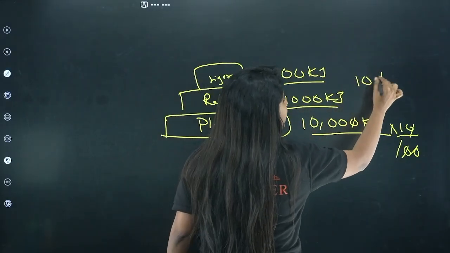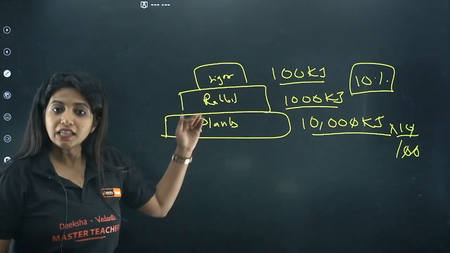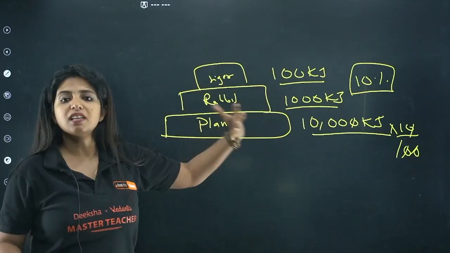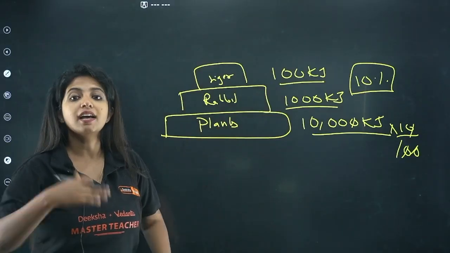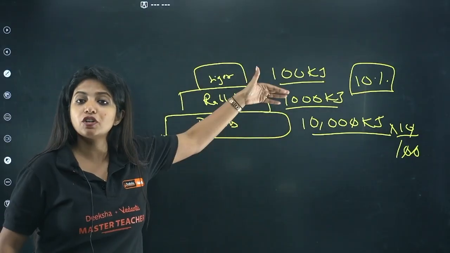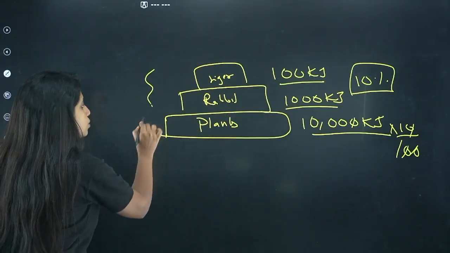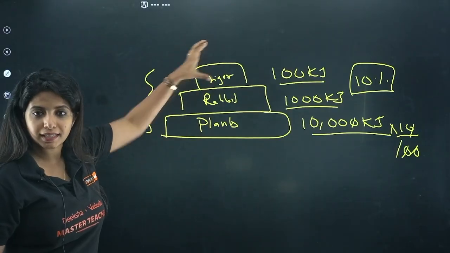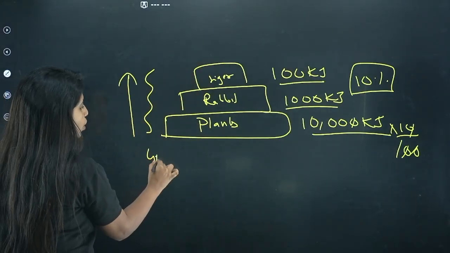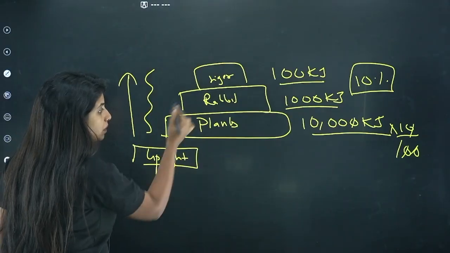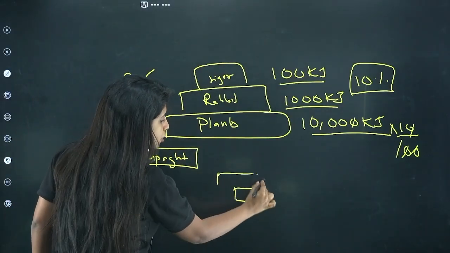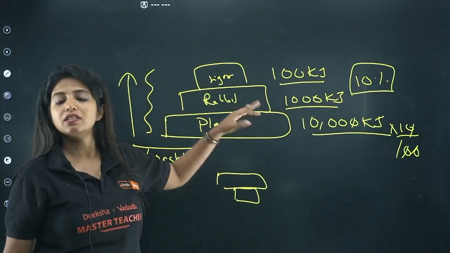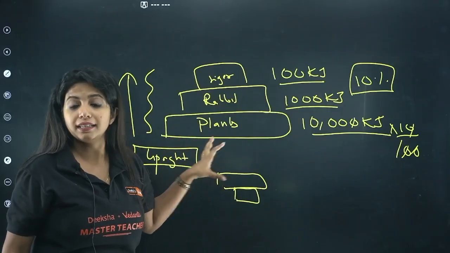So this is the 10% law that is going to be followed. Energy transfer is not 100% efficient, and there will be some losses because the organism utilizes some for itself, and some is lost in nature. So the 10% law is being followed over here. This thing that you see over here is known as an energy pyramid. An energy pyramid always looks like this. It is always upright. It cannot be inverted. For example, plants cannot have less energy than the rabbits. No, plants take up the energy from the sun directly, right? So they will definitely have the highest, and then it will go lower. So it will be an upright pyramid that you get.